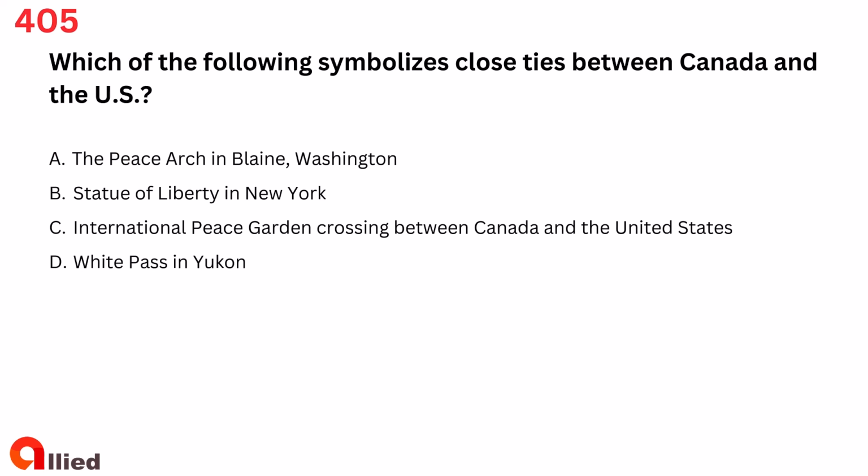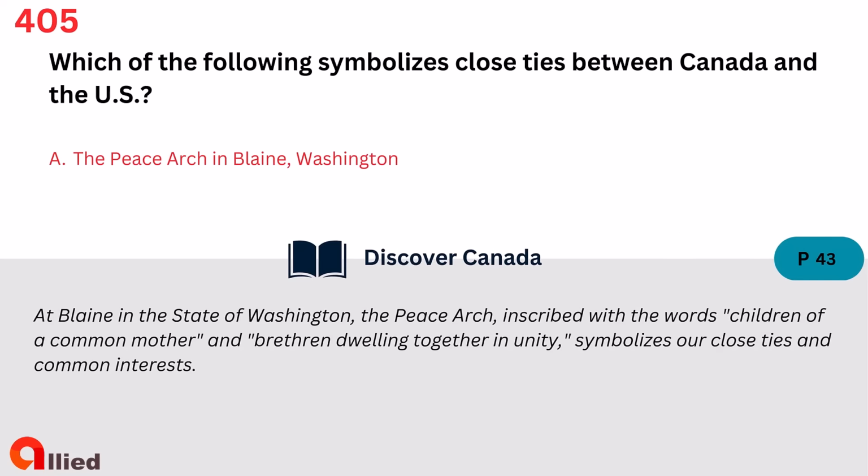Question 405. Which of the following symbolizes close ties between Canada and the U.S.? A. The Peace Arch in Blaine, Washington. B. Statue of Liberty in New York. C. International Peace Garden crossing between Canada and the United States. D. White Pass in Yukon. The answer is A. The Peace Arch in Blaine, Washington.